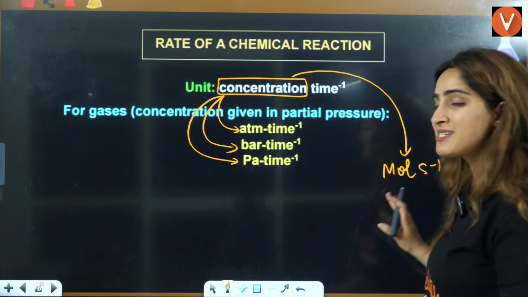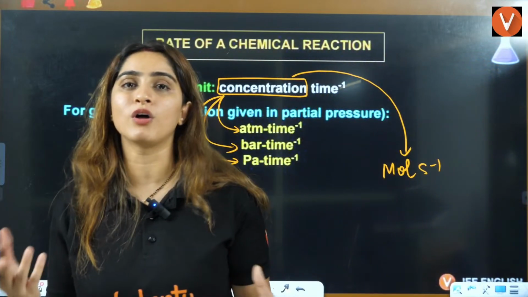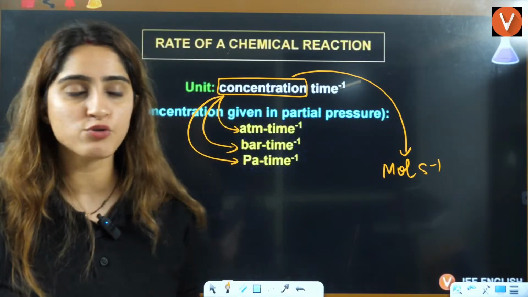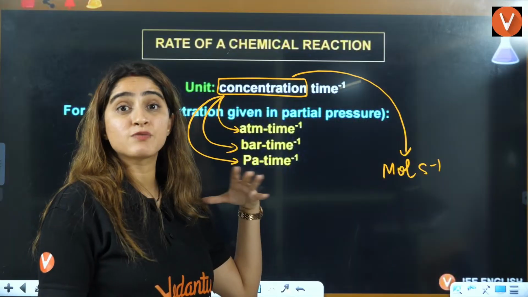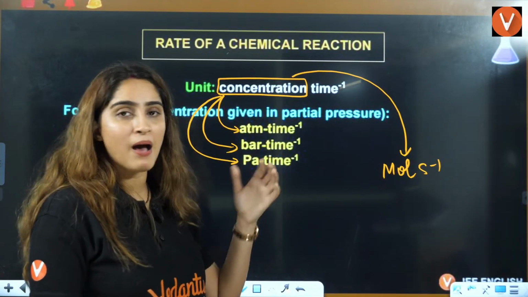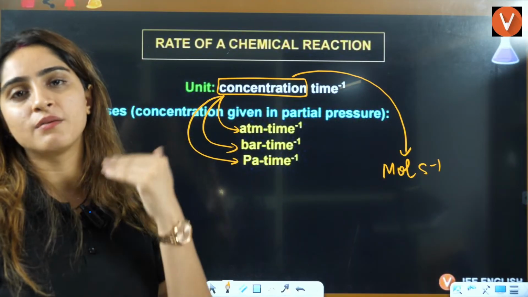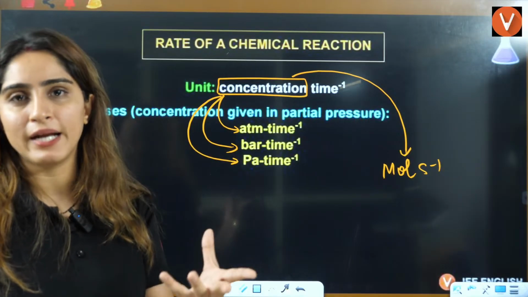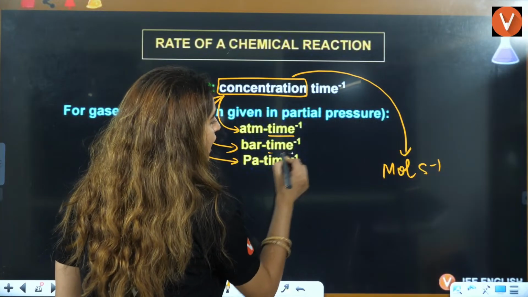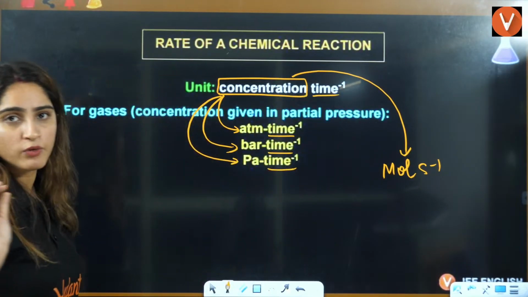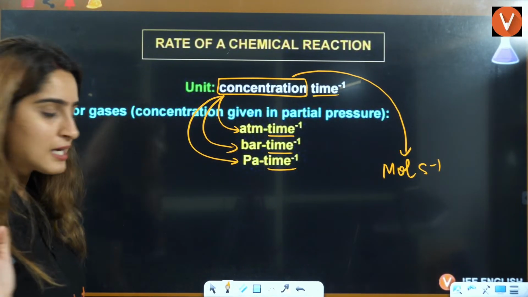So if we talk about simple concentration, we express it in mole per liter. Or we can also express for gases atmosphere, bar, Pascal per second, per hour, per minute. Anything can be there for time, right? So that's why we have written it per time. That is time inverse. Directly we have written it there, right?